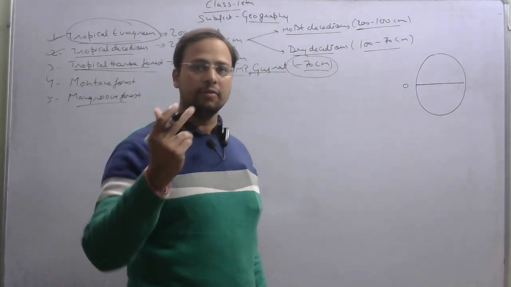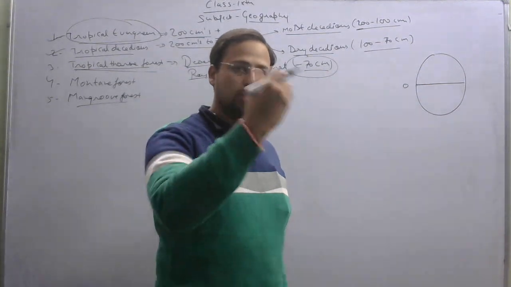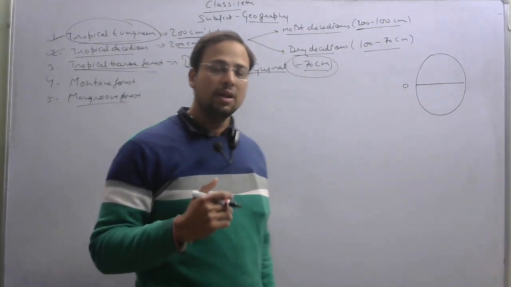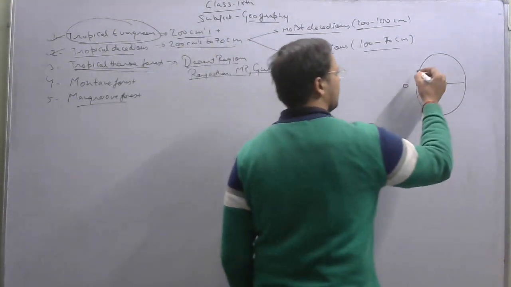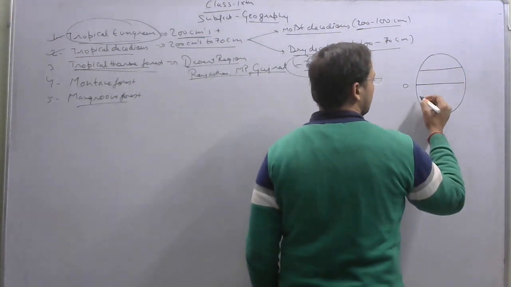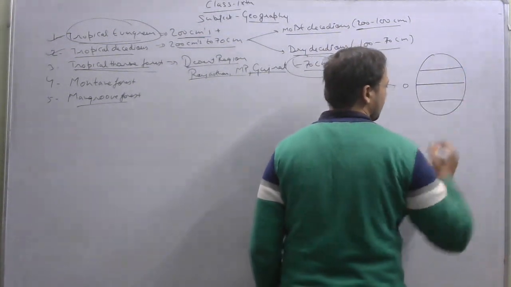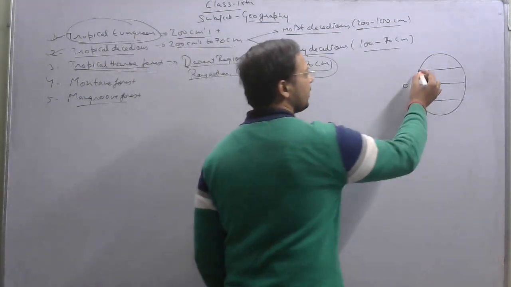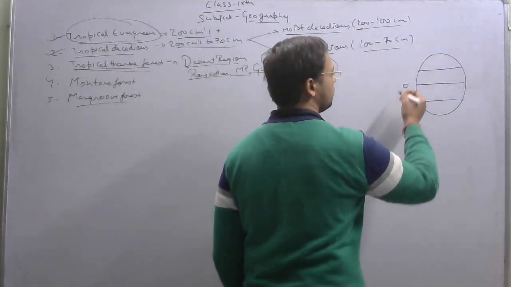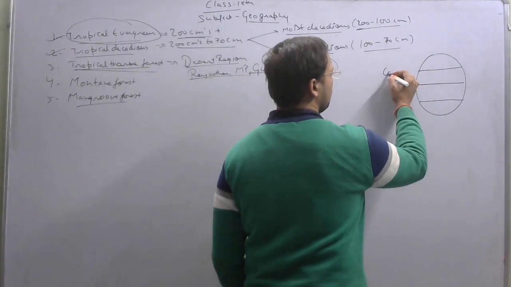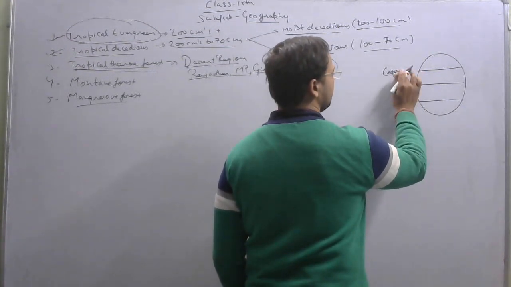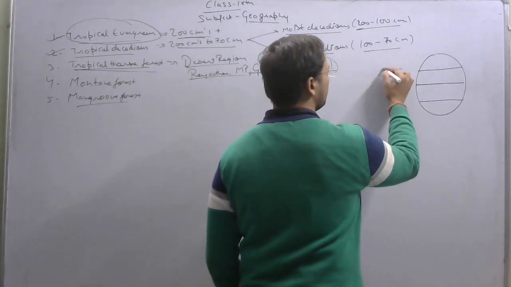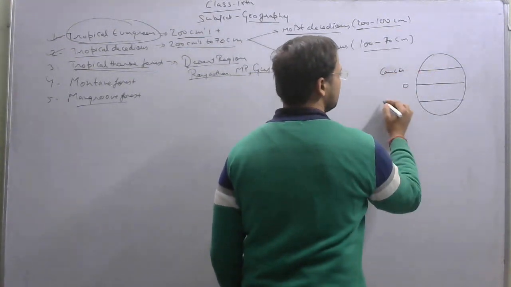At 23 and a half degrees each, in the northern and southern hemispheres, we have the tropics: the Tropic of Cancer in the northern hemisphere and the Tropic of Capricorn in the southern hemisphere.